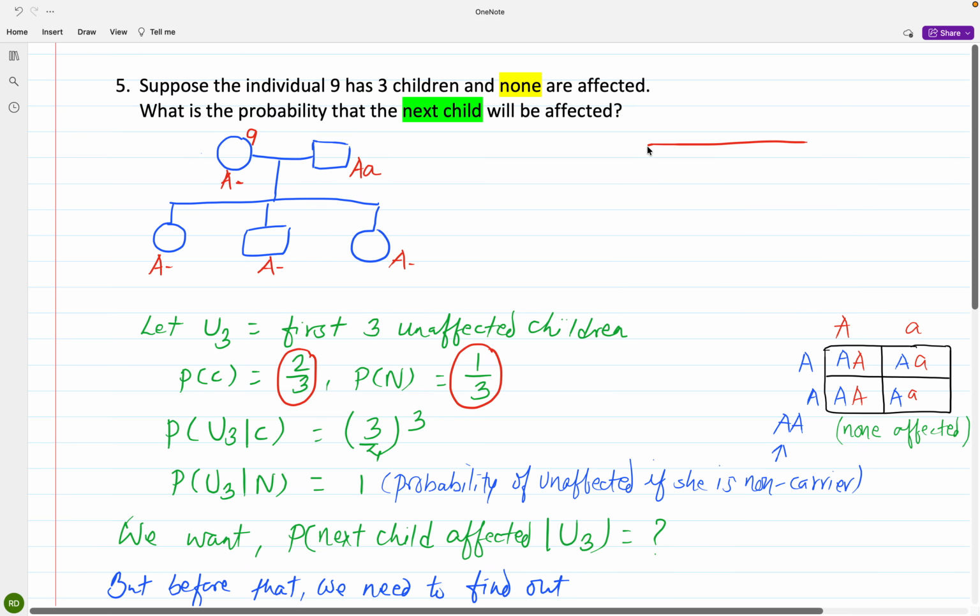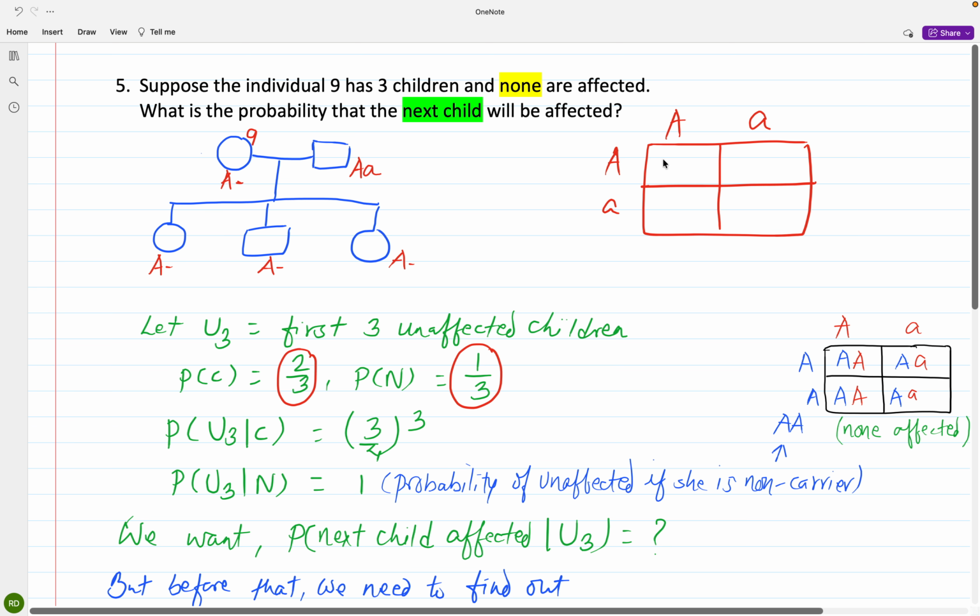Well, let me repeat this again. Number 9, why do we have 2/3 and 1/3? Individual number 9 had parents number 3 and number 4 in the pedigree shown before, not in this video, but both parents were carriers.